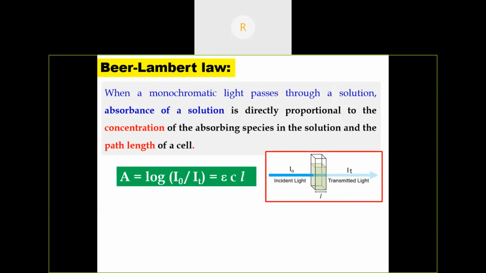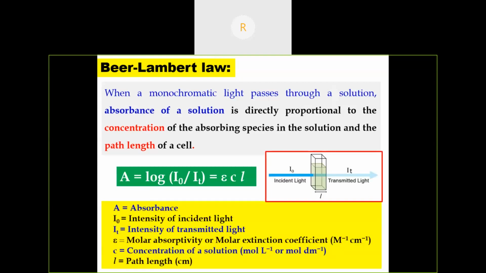Here, A means absorbance. I0 is the intensity of incident light. IT is the intensity of the transmitted light. Epsilon is the molar absorptivity or molar extinction coefficient. C is the concentration of the solution. L is the path length of the cell.